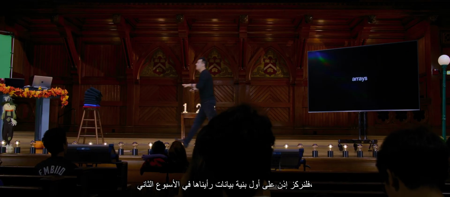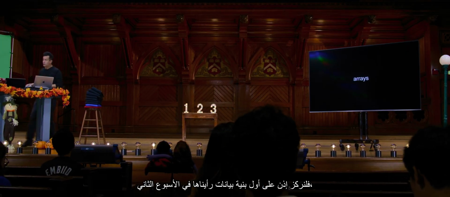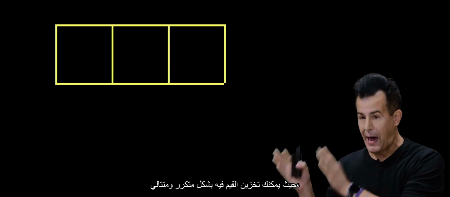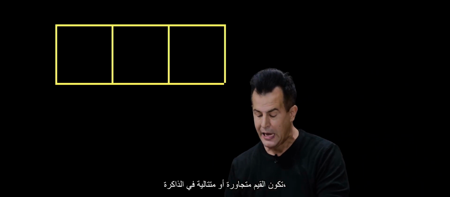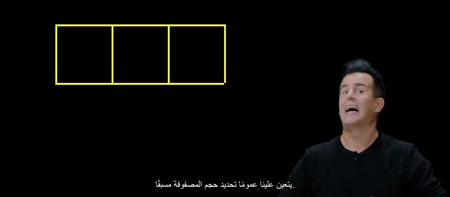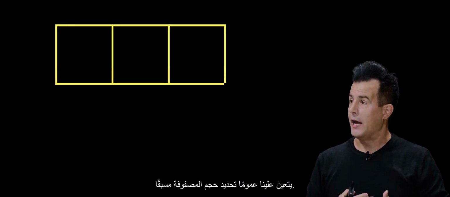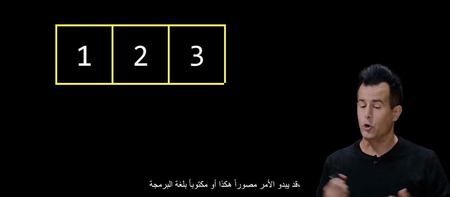So let's focus on the first of the data structures we saw back in week 2. That is an array, which recall was just a chunk of memory where you can store values back to back to back. And that was the fundamental definition. The values are back to back to back, or contiguous in memory. And as we've seen, we generally have to decide in advance the size of an array. So for instance, if we want to store 3 values, like 1, 2, and 3, it might look pictorially like this.